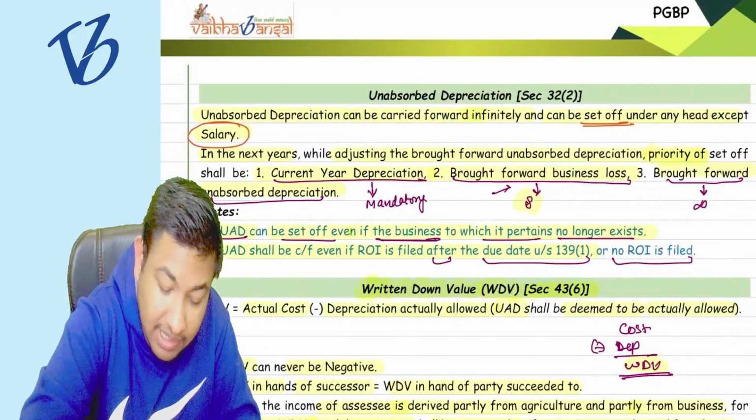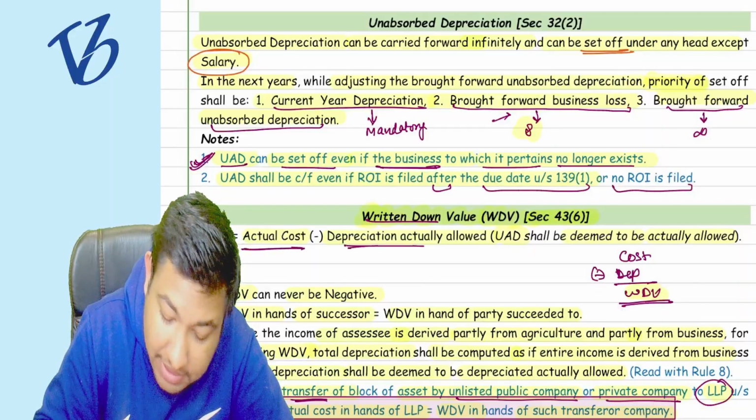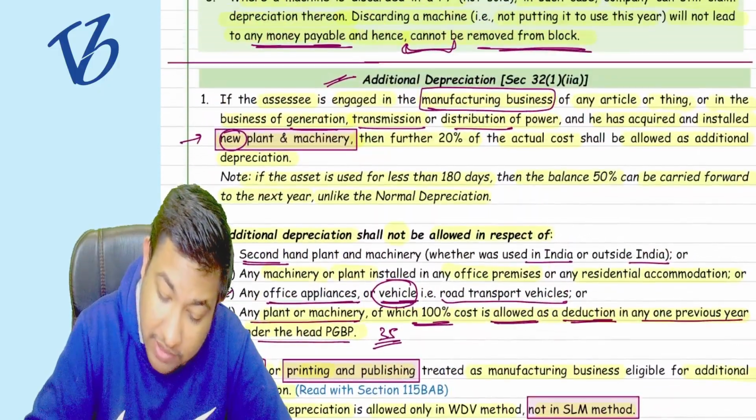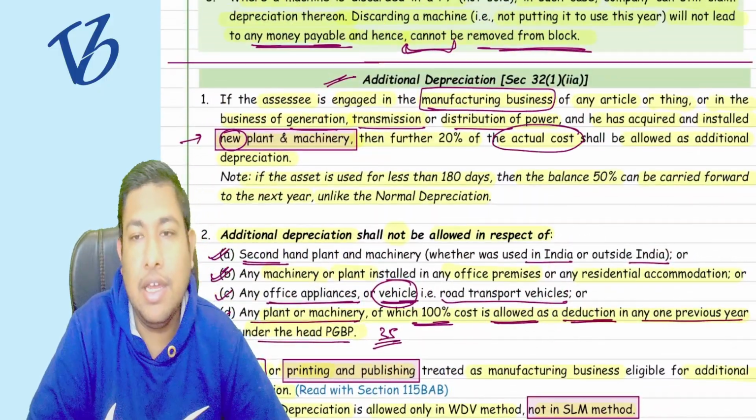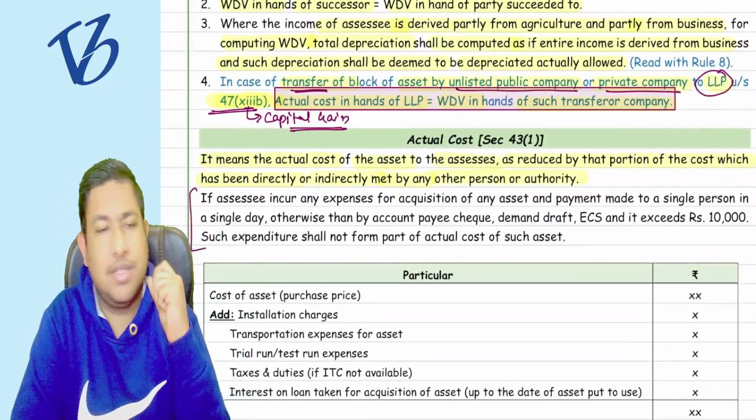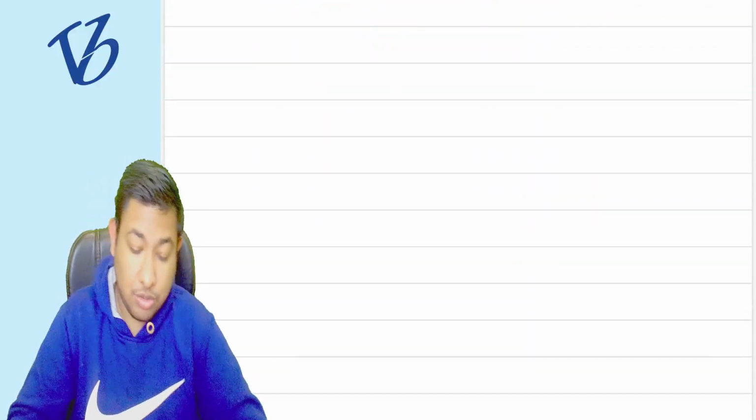For the purpose of WDV, we have seen that it is actual cost minus depreciation actually allowed. In additional depreciation as well, we have said 20% of the actual cost. So what does the actual cost actually mean? Listen to me carefully.